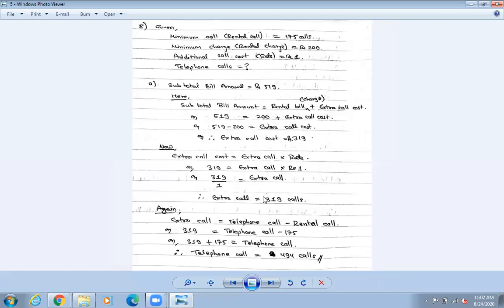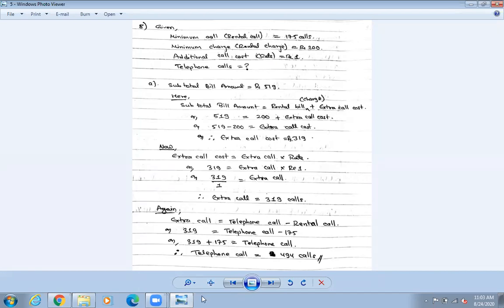We just have 7 minutes left. The minimum charge of telephone call for 175 local calls is rupees 200. Questions are almost same. सबैको माथिको title they are almost same, right? So the minimum rental call is 175, minimum charge is 200. Okay, so 175 call को 200 रुपैयाँ पर्छ हरे. अनि additional call को चाहिँ कति रुपैयाँ पर्छ हरे? So rupee 1 is charged for each extra call. That means additional call cost is rupee 1. Okay, so others you can write down rupee 1 per call also.